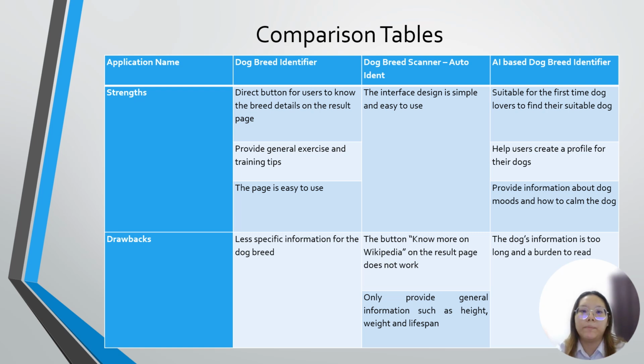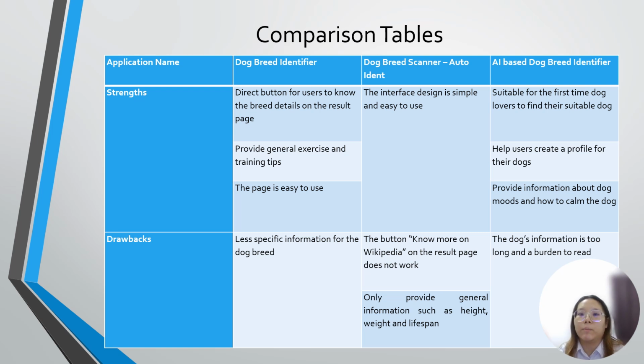Three existing apps, which are Dog Breed Identifier, Dog Breed Scanner Auto-Identify, and AI-based Dog Breed Identifier, are compared in this project. First, Dog Breed Identifier has a direct button for users to know the breed details on the result page. It also provides general exercise and training tips to the users. The page is easy to use. But the drawback of this app is that the information on the dog breeds is less specific.